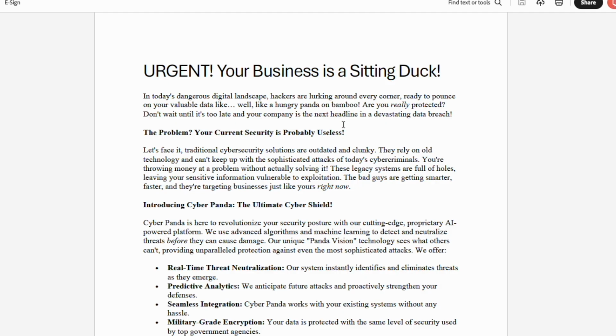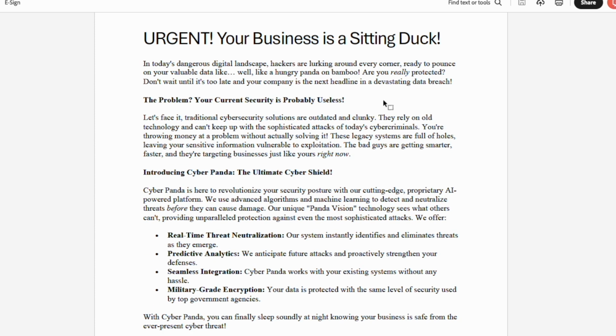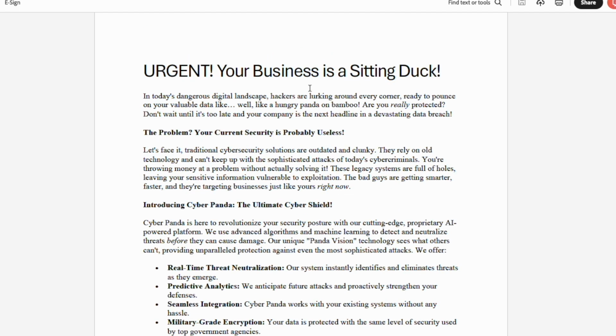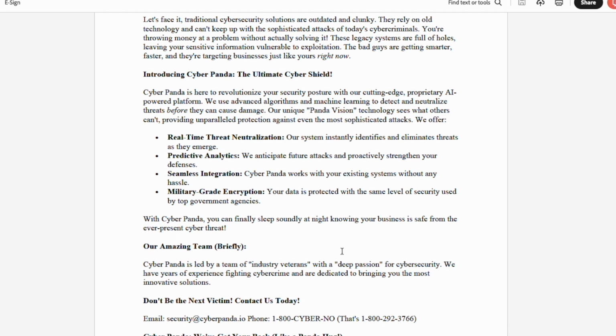Okay, so let's start with our PDF. Here is a sample one pager, and I wanted a problematic version. Now you'll remember the criteria I put up there before: audience, style, consistency, urgency, clarity, differentiation, proof, and emotional ties. And again, remember, this is for a security audience that's heard everything, every ambulance chasing vendor. So I wanted a version that actually was pretty bad. And so here's that PDF for a fictional company called CyberPanda. We're going to use this PDF.